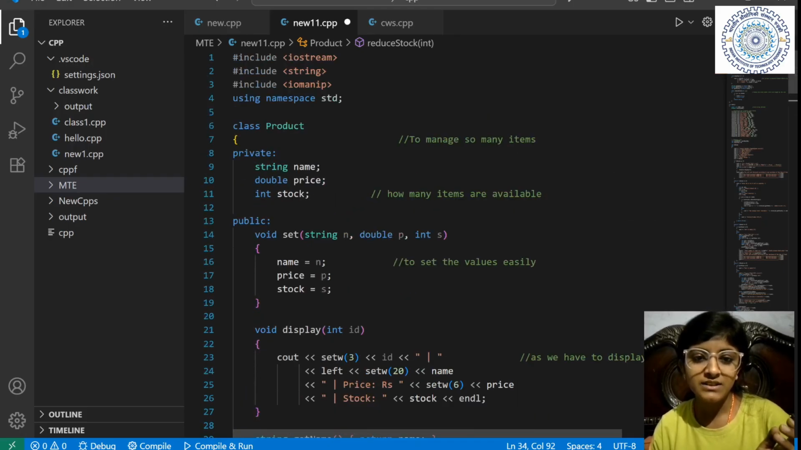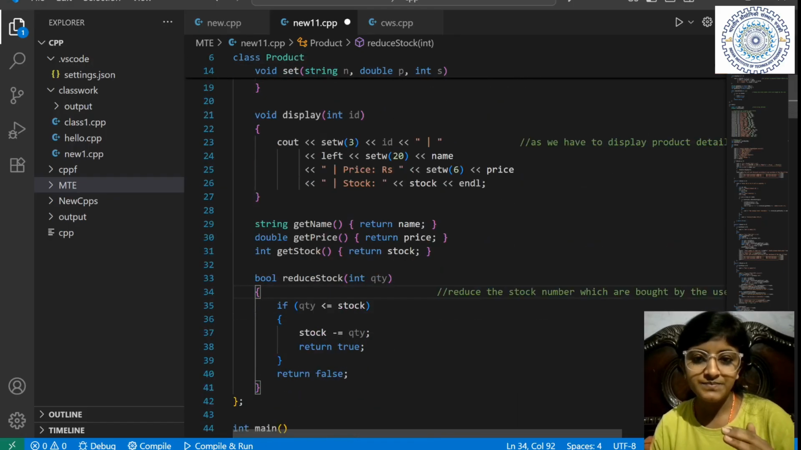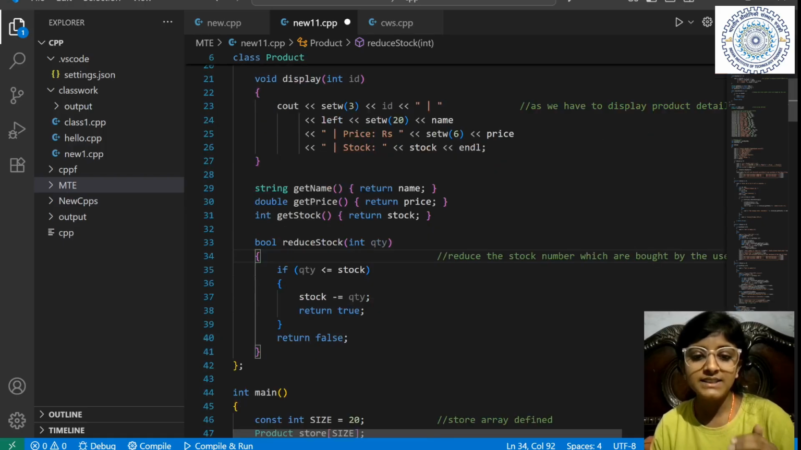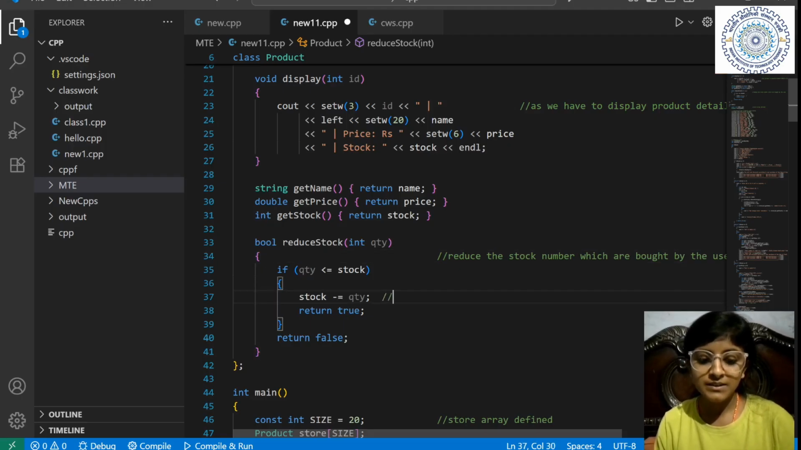Stock of every object, right? If quantity is less than stock, then it is okay. स्टॉक में से हम माइनस कर देंगे क्वांटिटी को, कितना क्वांटिटी उसने बाय किया. क्वांटिटी क्या वेरिएबल है इन द कार्ट, that how much amount of the thing is bought by the customer. If quantity is less than stock, reduce the stock: minus equal to quantity means stock equal to stock minus quantity. What does this mean?